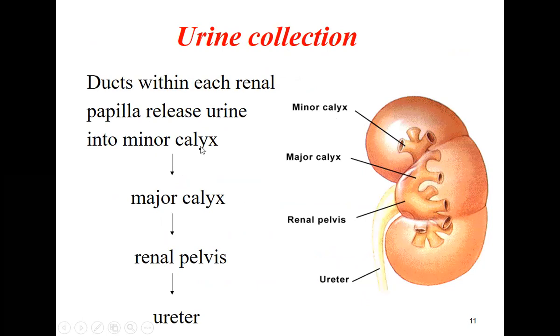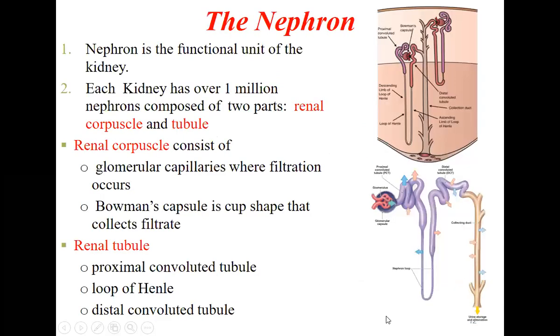The same thing has been shown here. Minor calyx, from there to the major calyx, from there to the renal pelvis to the ureter. So this is how the urine is collected from the kidney and flows through the ureter.